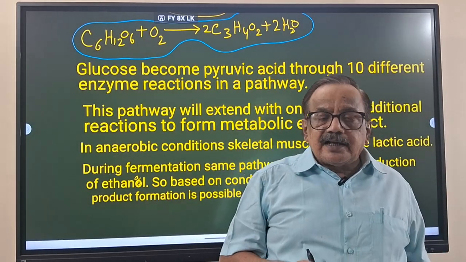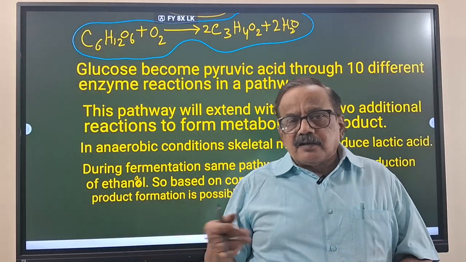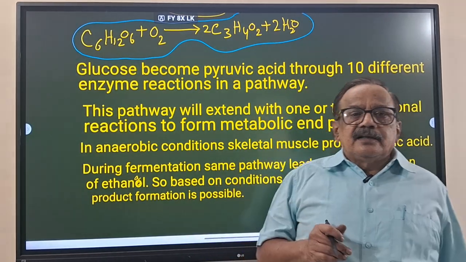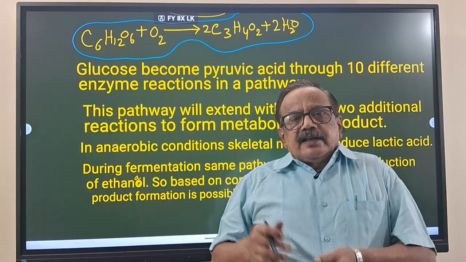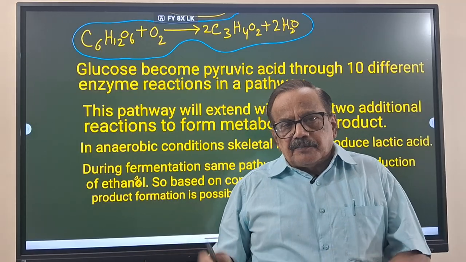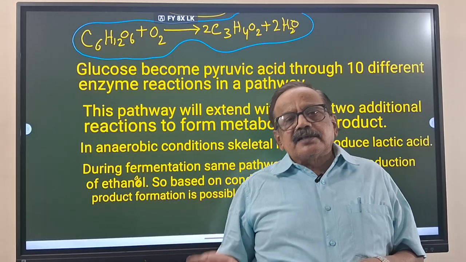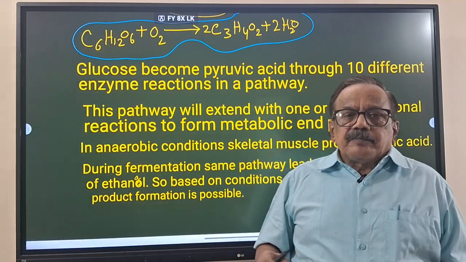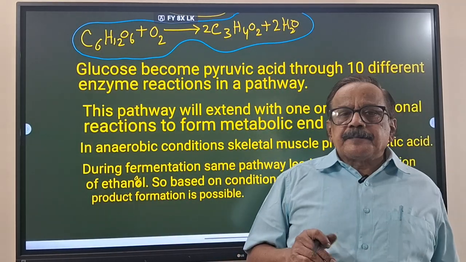If it enters aerobic respiration, the end product of glycolysis is pyruvic acid. If it enters fermentation, it may be lactic acid or ethanol. So depending upon the end product, the pathway will be extended.